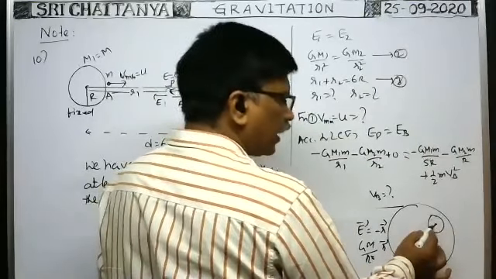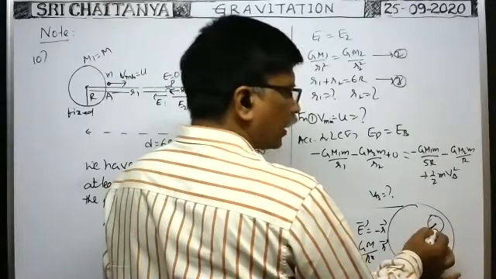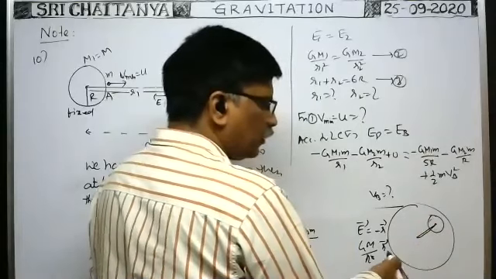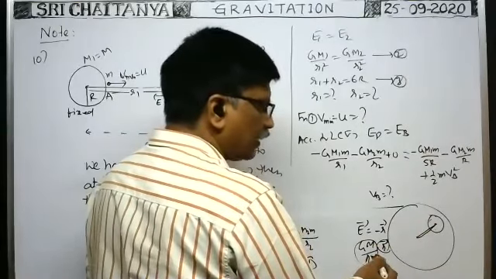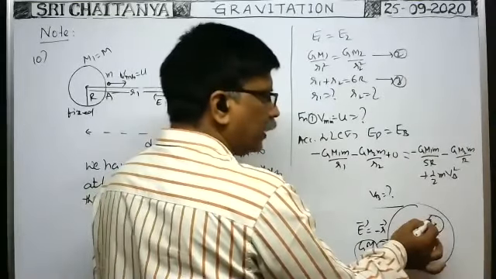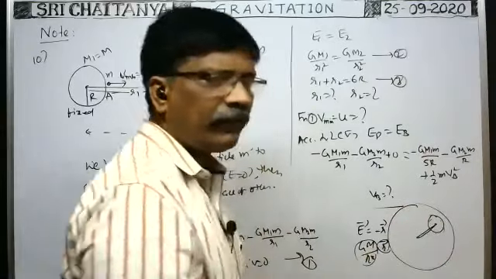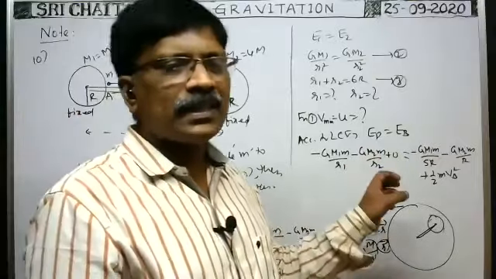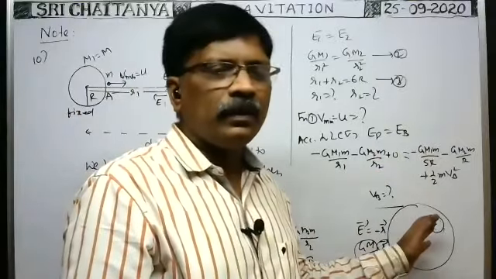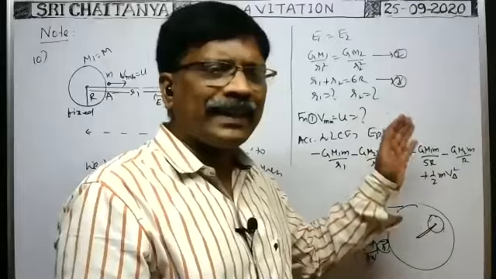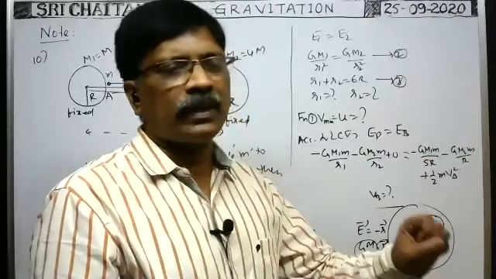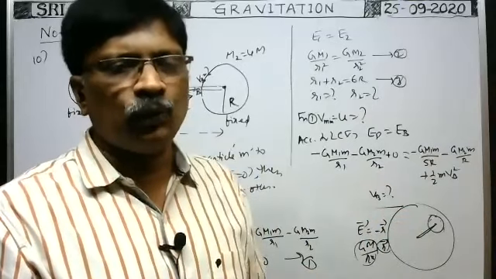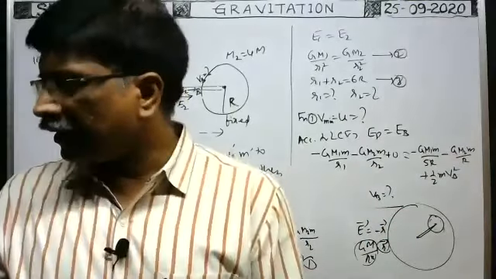When you consider any point inside the cavity, the position vector of the center of the cavity does not change. These three are constant. That's why the intensity of gravitational field at any point inside the cavity is constant, the same in magnitude and direction. That's why a uniform gravitational field is formed inside the cavity.